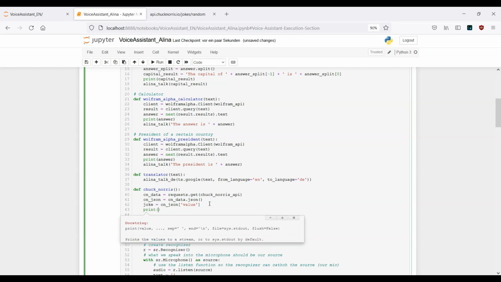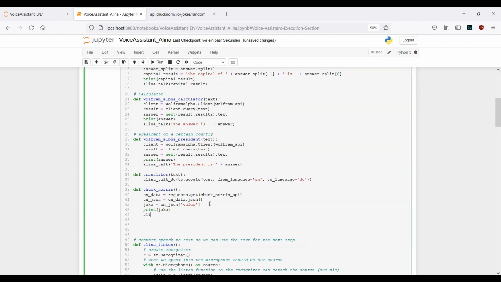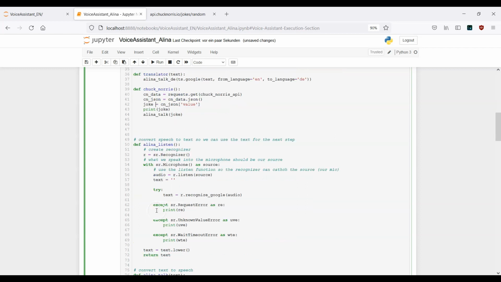First of all, I want to print this joke, and I want our assistant to read and tell us the joke. So Alina talk, and here we want to make use of this joke variable.